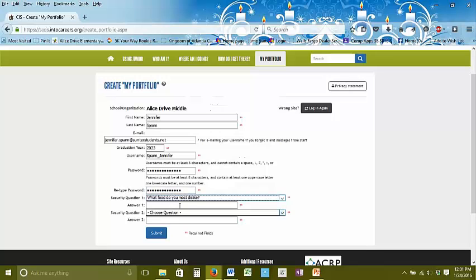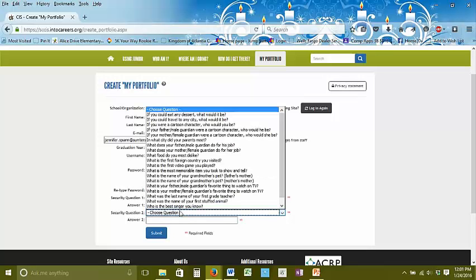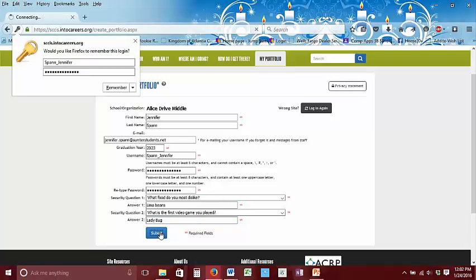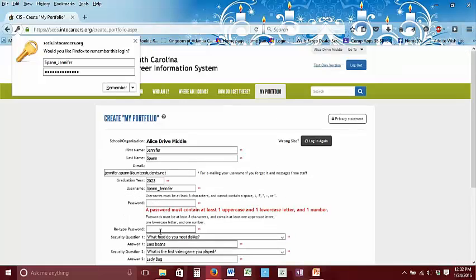What food do you most dislike? I really dislike lima beans. Alright, and then you have to have 2. Alright, let's see, and then the first video game that I ever played was called Ladybug. It's a really old game on a system that doesn't even exist anymore. Alright, I'm going to click on Submit, and that allows me in.